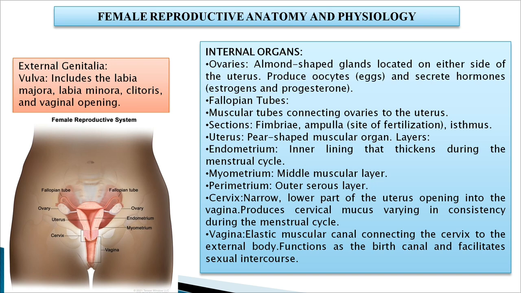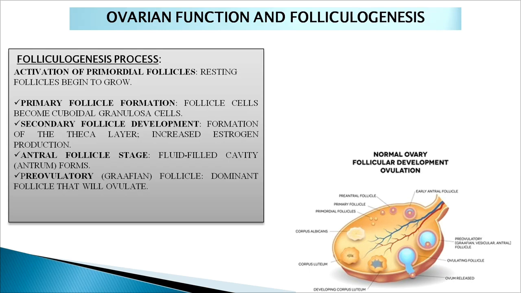the outer serous layer. It leads to the cervix, which is the narrow lower part of the uterus, opening into the vagina. It produces cervical mucus varying in consistency during the menstrual cycle, and leads to the vagina, which is the elastic muscular canal connecting the cervix to the external body. It functions both as birth canal and facilitates sexual intercourse.